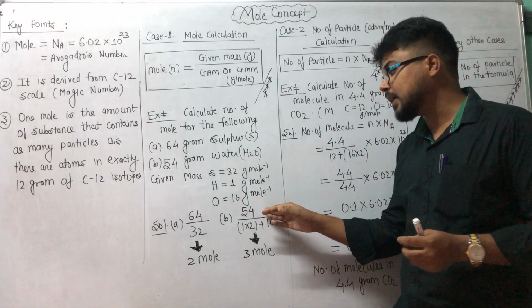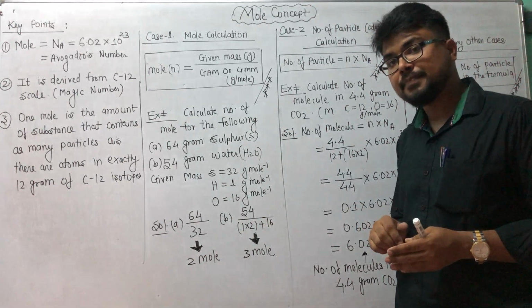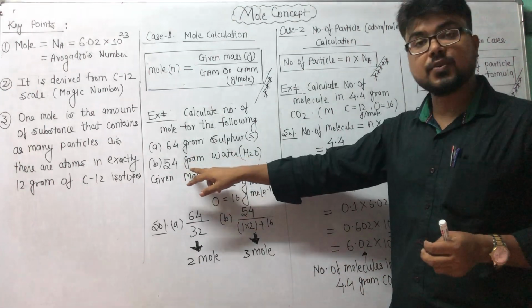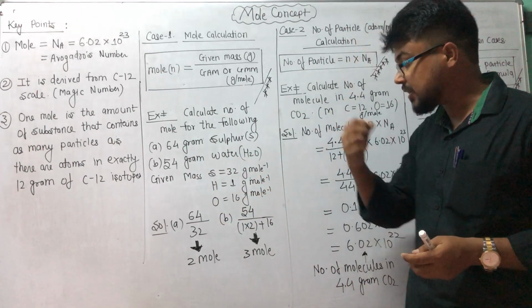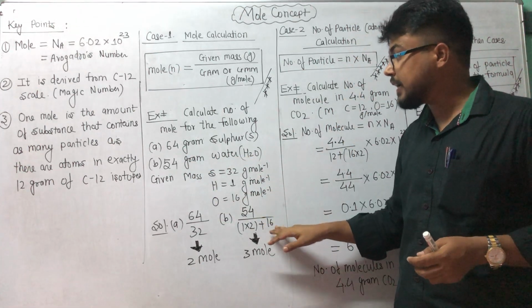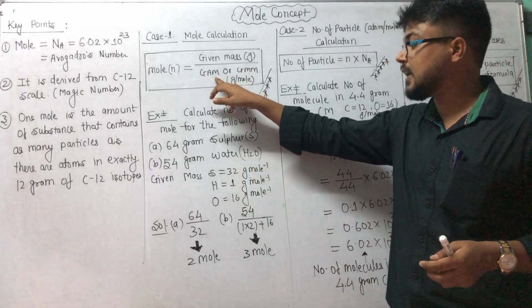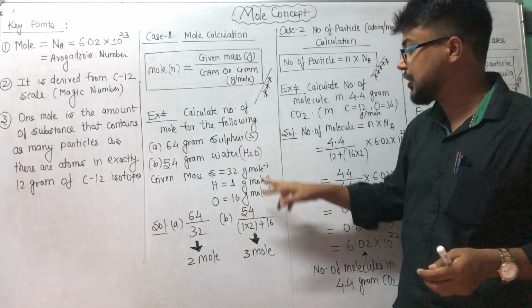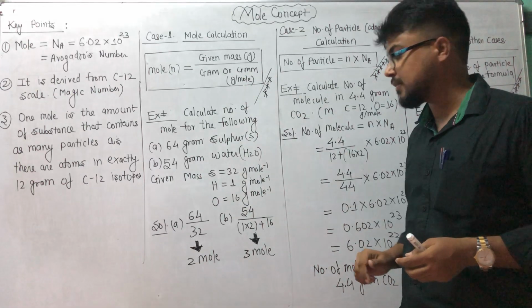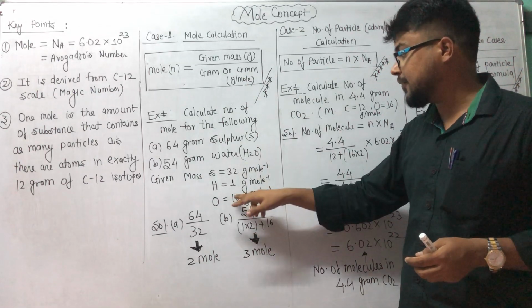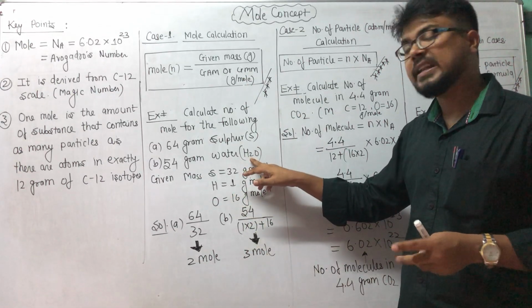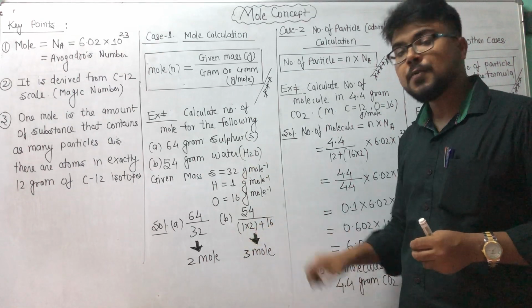In case of water, it is 54 gram in the question, and it can vary from question to question, right? Now we have to calculate gram molecular mass. If an atom is there, I will use gram atomic mass. If a molecule is there, I will use gram molecular mass, correct? So for hydrogen it is 1, and in the formula there are 2 hydrogens, so 1 into 2.